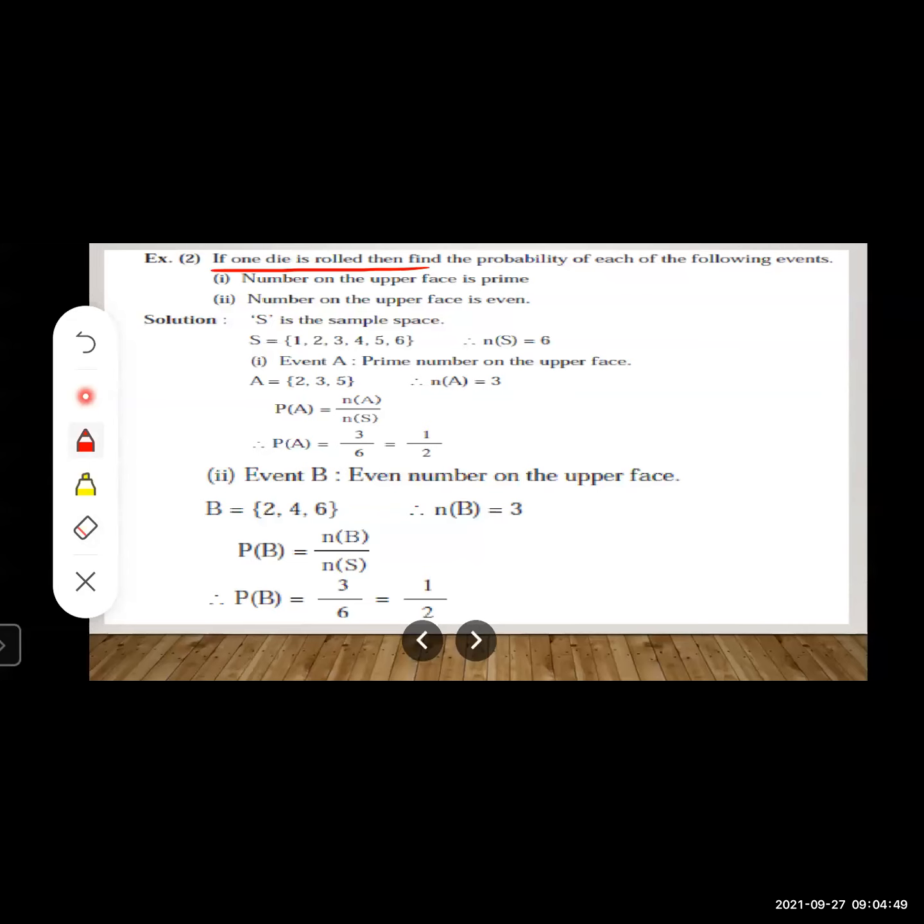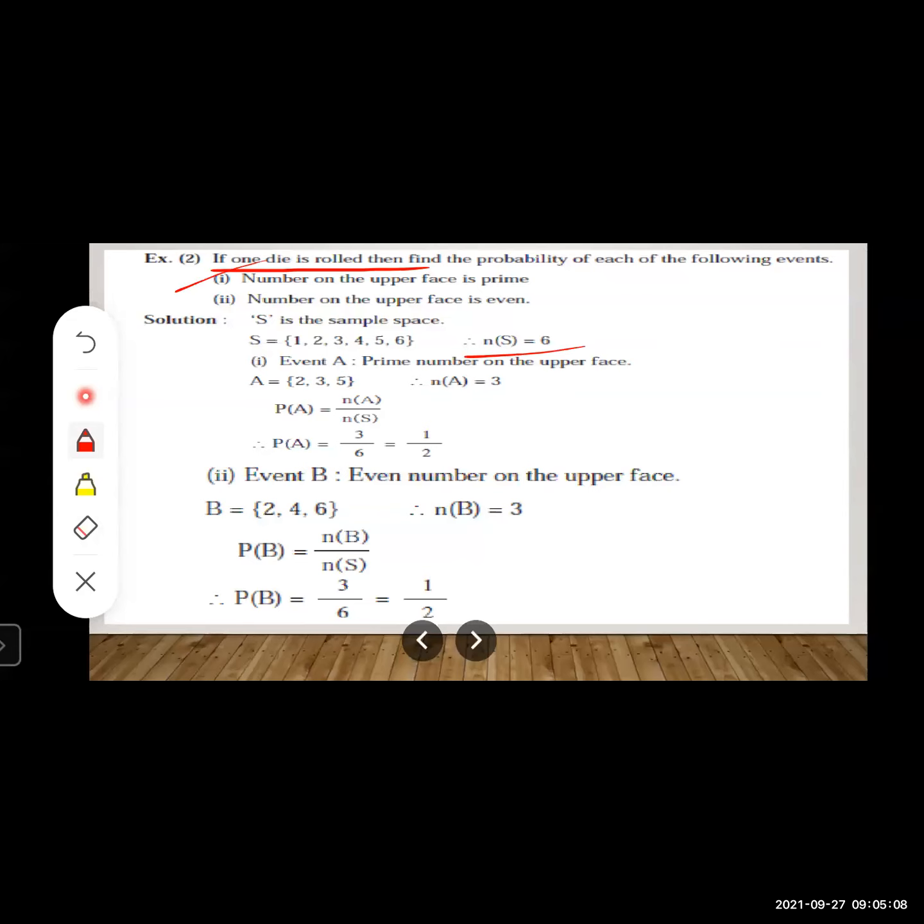If one die is rolled, then what will be the sample space? Yes, students, sample space will contain all dots from 1 to 6, right? So there are 6 possibilities. So S is equal to {1, 2, 3, 4, 5, 6}. So n(S) is equal to 6. Okay. Now let us move to the first condition.